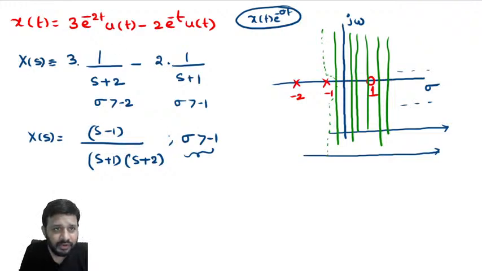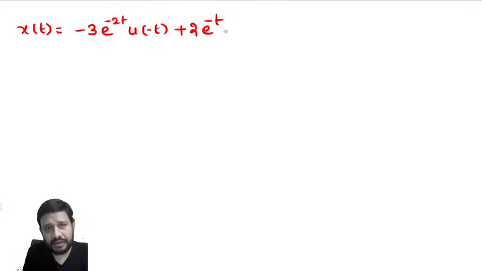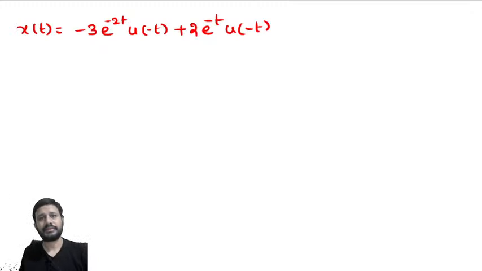Now, the next signal is, I want the Laplace transform for this signal, minus 3 e power minus 2t u of minus t plus 2 e power minus t u of minus t.